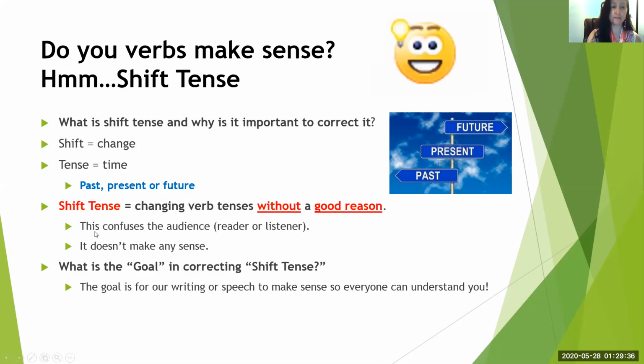Shift tense confuses the audience. The audience is your reader or your listener. And it doesn't make any sense if you have shift tense, right? So what is the goal in correcting shift tense? The goal is for our writing or speech to make sense so everyone can understand you, right? Right.